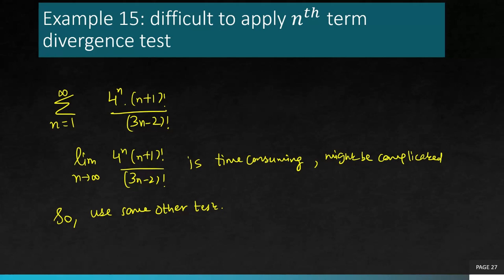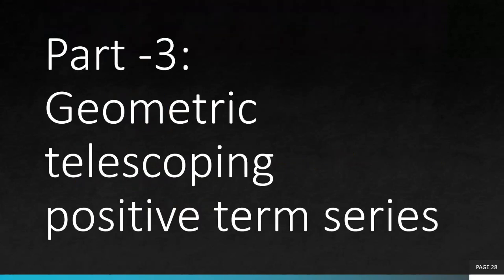Nobody knows what it turns out to be. I'm not saying this is not possible. You can actually find this limit, but sometimes you have to manage how much time you have to attempt that question, and maybe you have a better test available which can solve this quickly as compared to this test. So we'll come back to this kind of example later as well. So you see in the nth term test, we had 3 kinds of examples in which we were getting an answer, one in which we were not getting an answer, and here we simply chose not to use this test because it's difficult. So that finishes part 2.